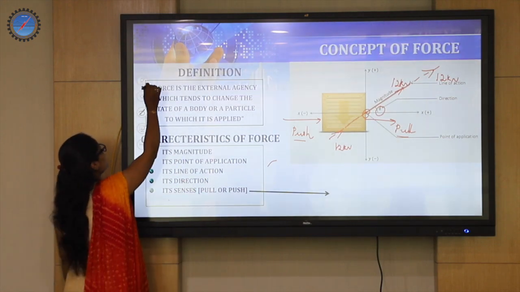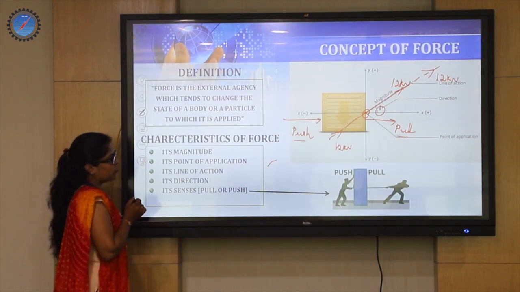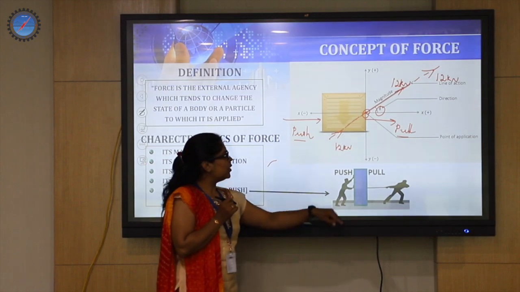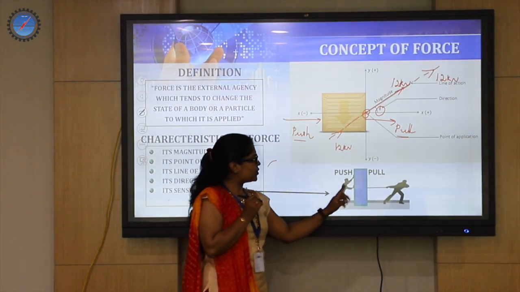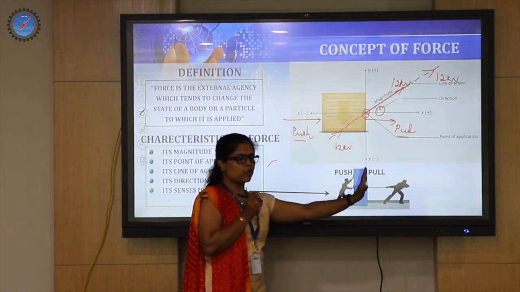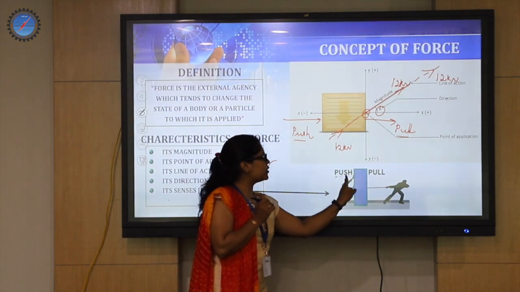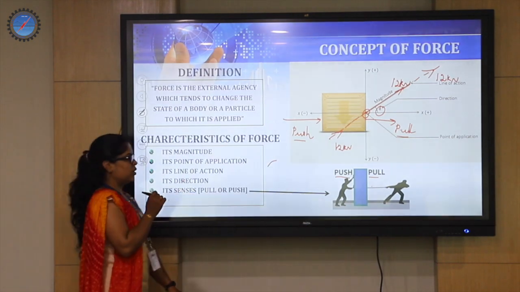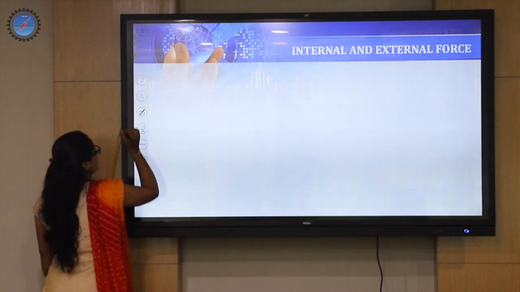So how do we tell that the force of push and pull will be defined? As I have designated with an arrow, you can see a person who is pushing it. We call this kind of moving, where the force is being applied towards the sample, push, and if it is away from the sample it is called pull. Moving to the next one.